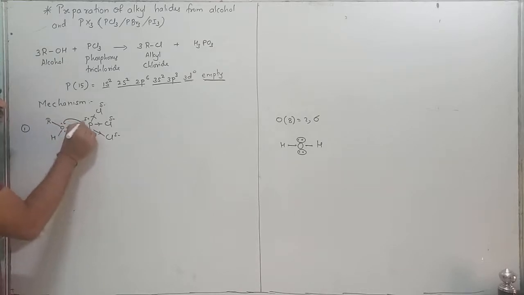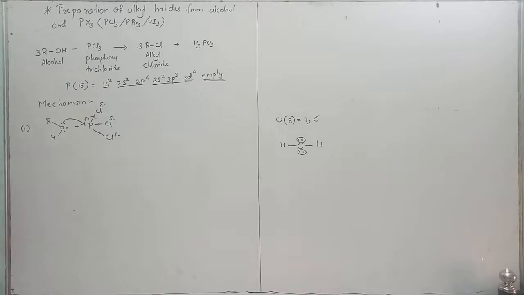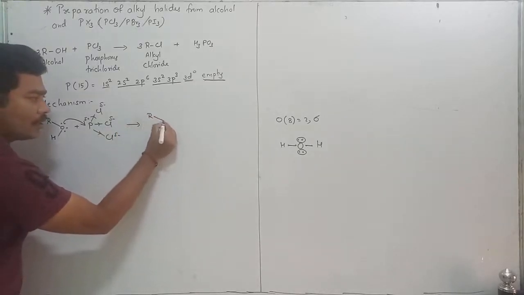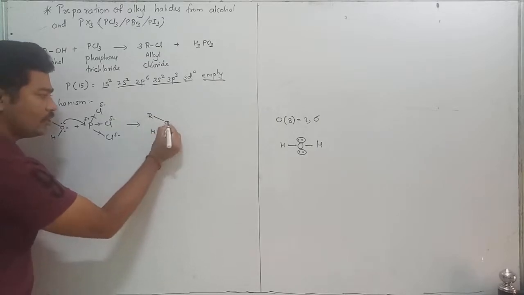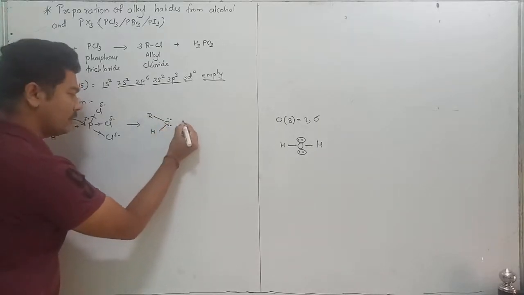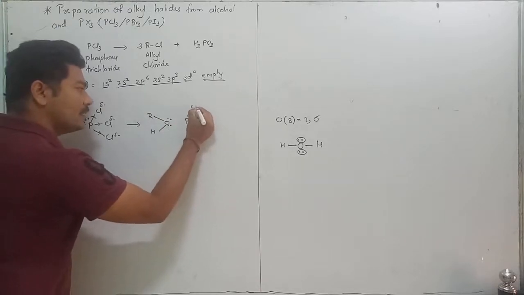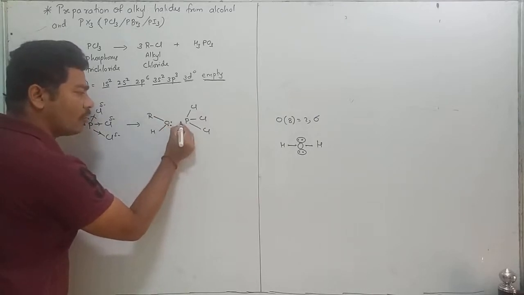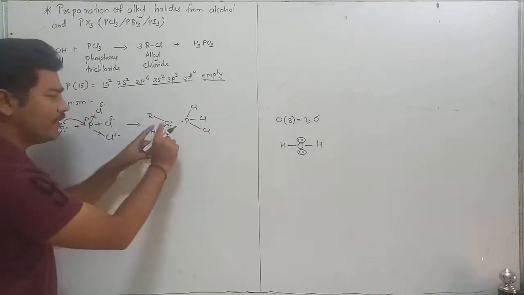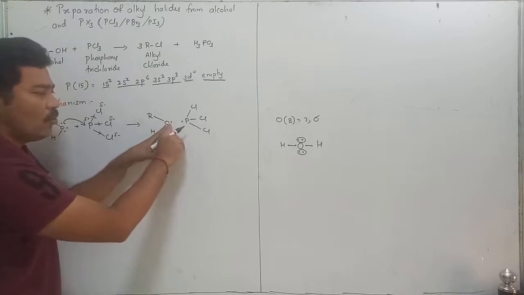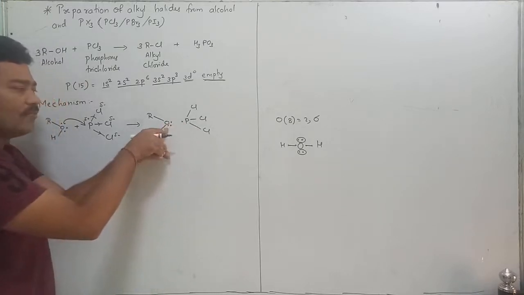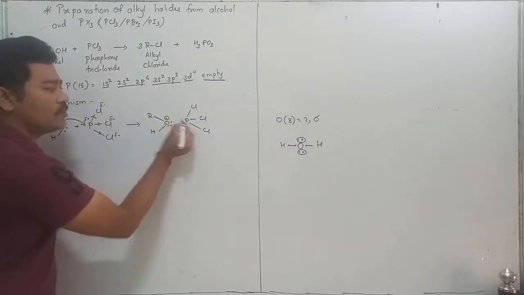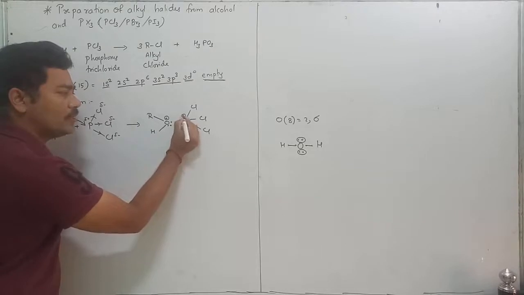The oxygen donates its electrons here. In R-O-H, oxygen has 4 electrons, and phosphorus has Cl, Cl, Cl. Oxygen donates 1 electron and carries a positive charge, and phosphorus accepts an electron and carries a negative charge, with a single bond.